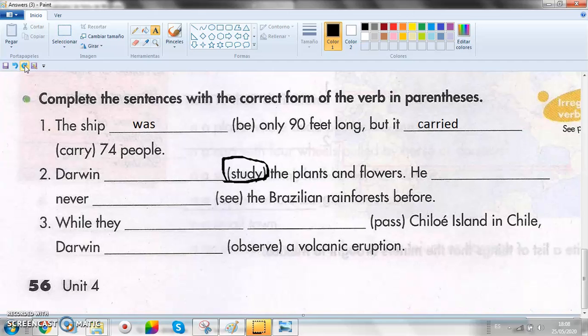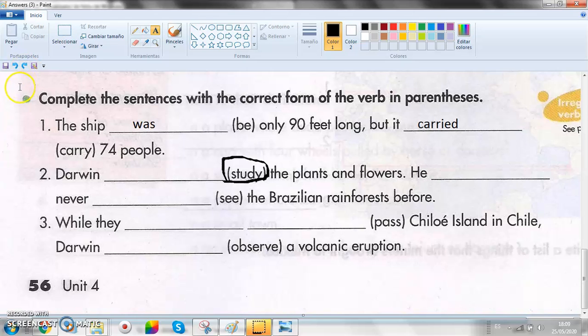One of those people was the naturalist Charles Darwin. Darwin was not a good traveler, and he felt seasick on the boat. However, the incredible variety of plants and animals he saw on his journey soon made him feel better. In February 1832, Darwin saw the Brazilian rainforests for the first time.